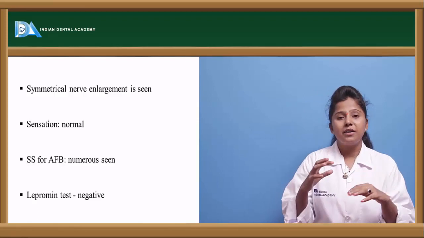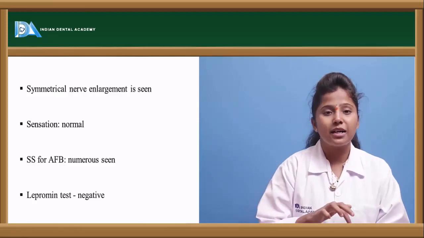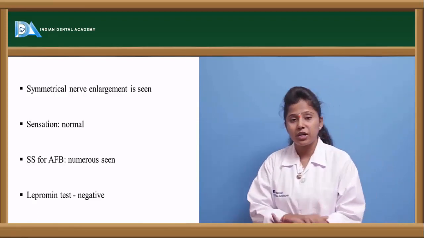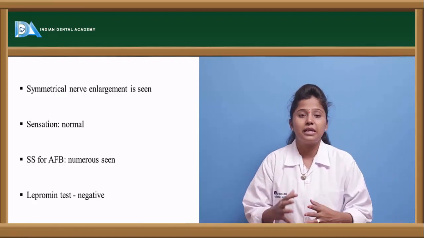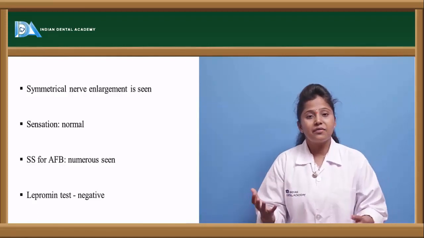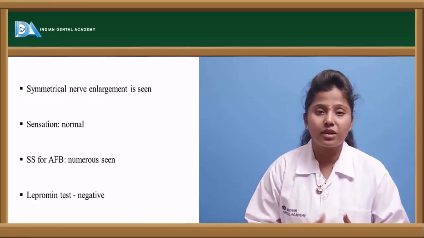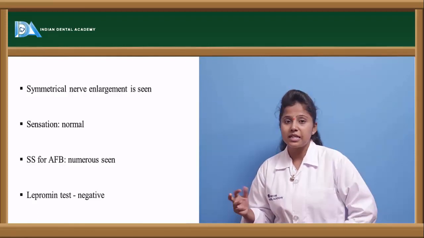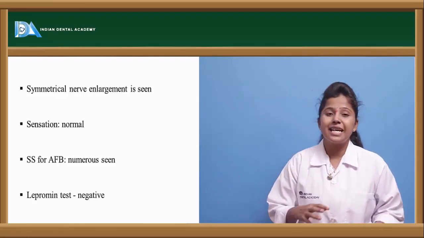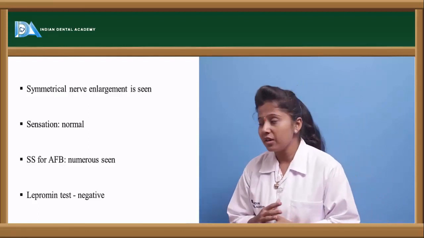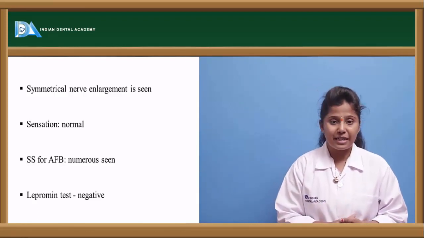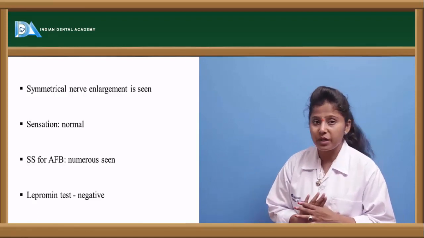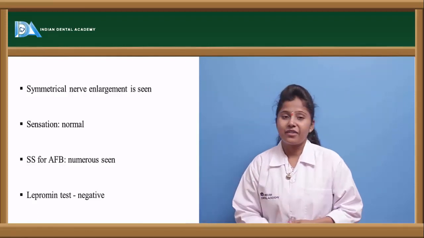Here, the sensation, or the sensing capacity, at those particular nodules in this person is normal. In the sense that they may feel sensitivity or they may not. Sometimes they may feel the sense and sometimes they may not. Whereas SS, that is sputum smears for acid-fast bacilli. SS is nothing but sputum smears. AFB is nothing but acid-fast bacilli.